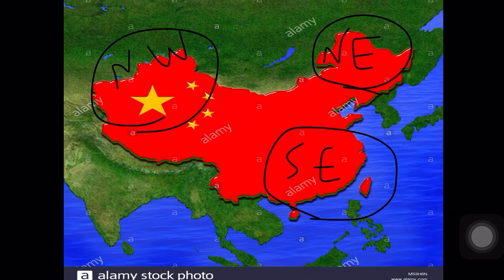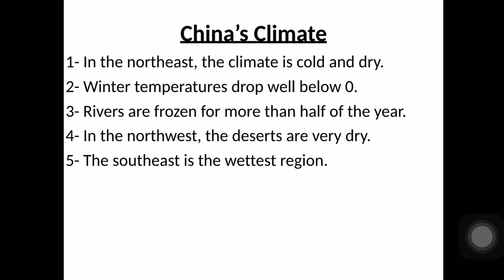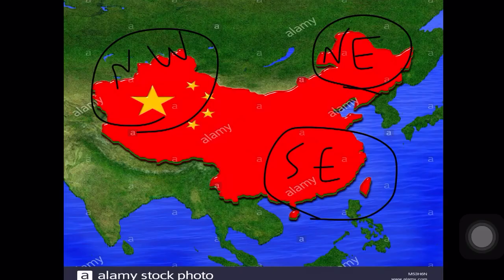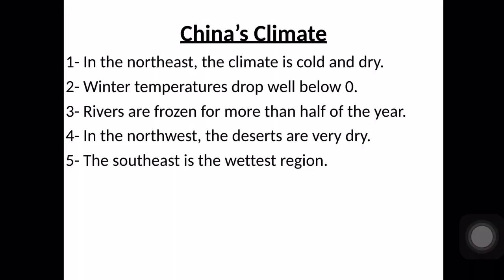Let's move to China's rivers. Two great rivers in China. The Huang or Yellow River that stretches across northern China. The Changjiang or Yangtze River cuts through central China as it flows from the mountains of Tibet to the Pacific Ocean. The Changjiang River is the longest river in Asia. Here we have two main rivers in the whole of China. The Huang River or Yellow River, which is located in the north part of China.